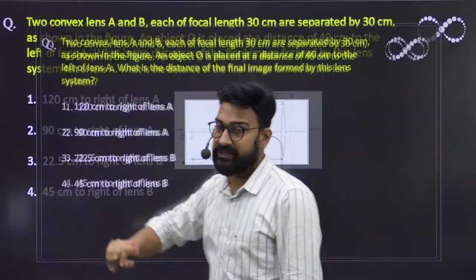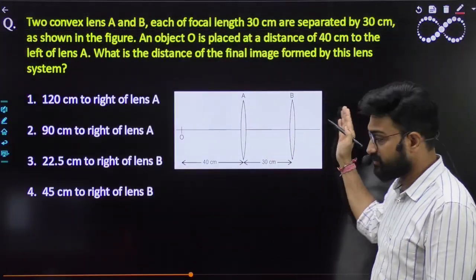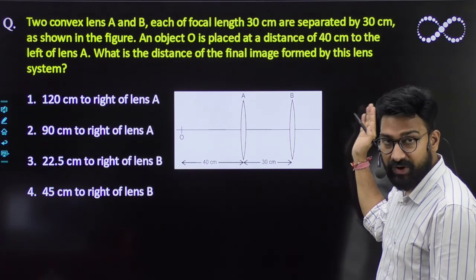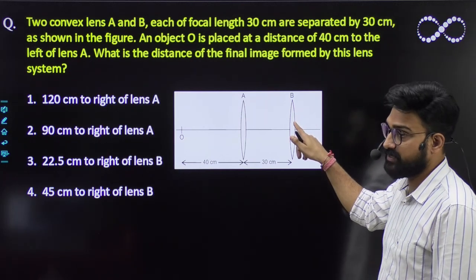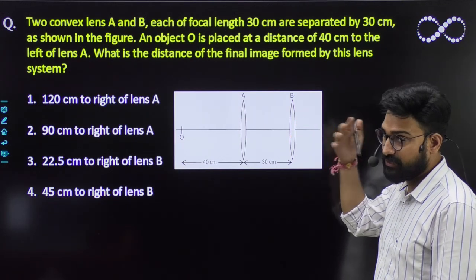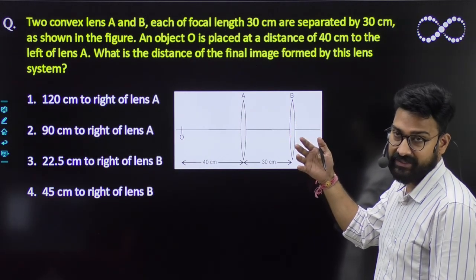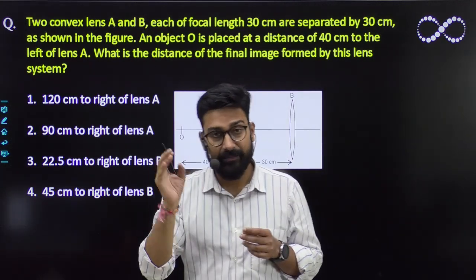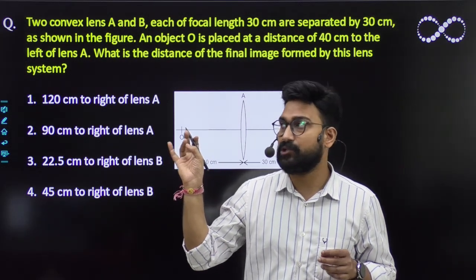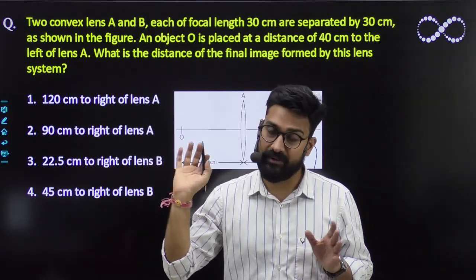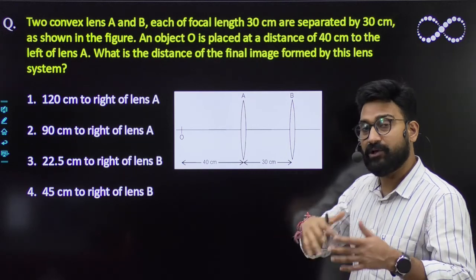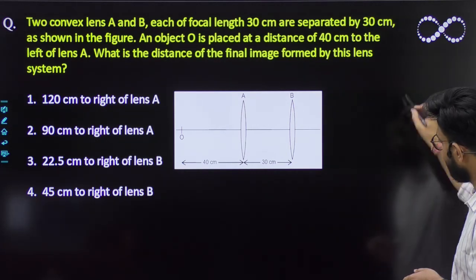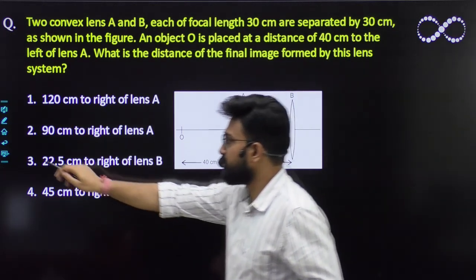But you must remember this: first image will become virtual object for lens B. So you must know about virtual object. Object can be real as well as virtual. Image can also be real or virtual. So that means object can also be virtual, है ना? Just like in this condition, the object is also virtual.